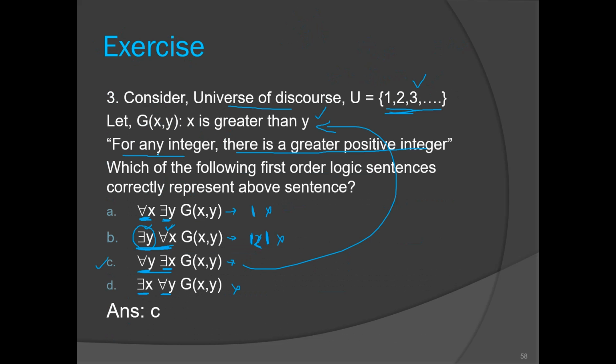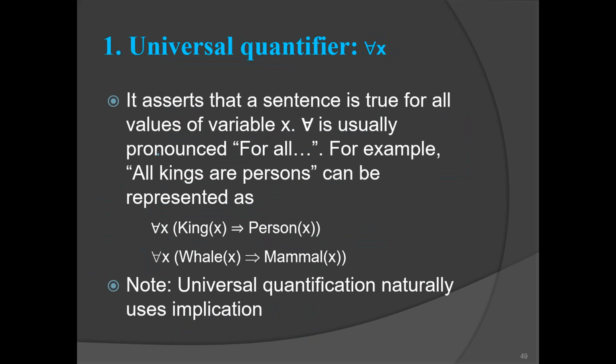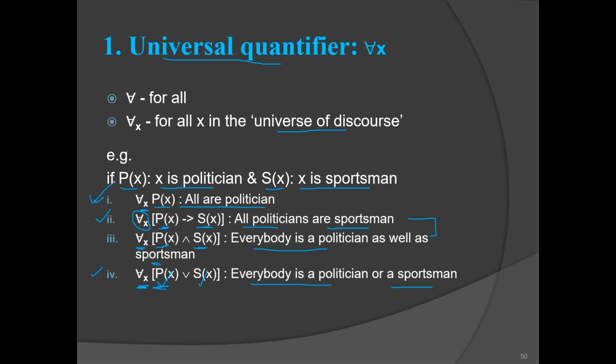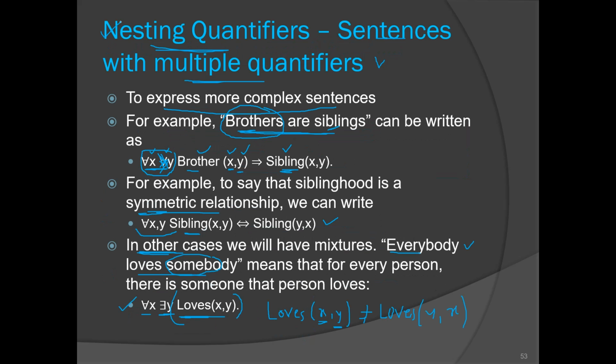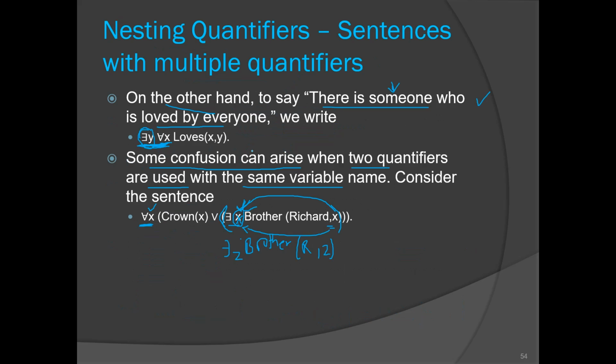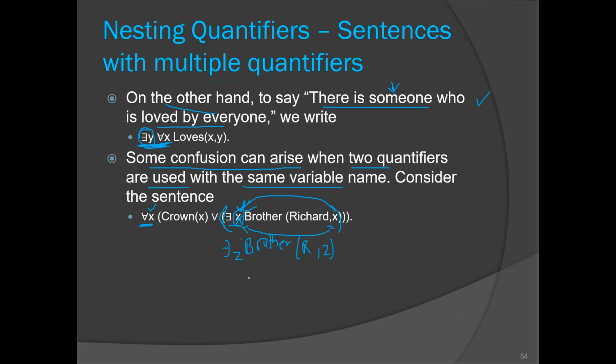Okay, so we'll stop here. Any doubt in any topic that we discussed today? We started with the universal quantifier with more examples, then existential quantifiers, and then nesting of the quantifiers. We can have multiple quantifiers in a sentence, which is used to represent more complex sentences. And we talked about symmetric relationships, where you can replace x and y. Some relations are asymmetric, like loves x comma y, right?